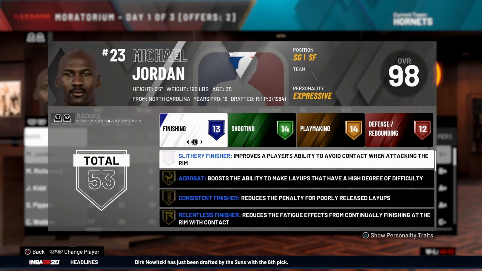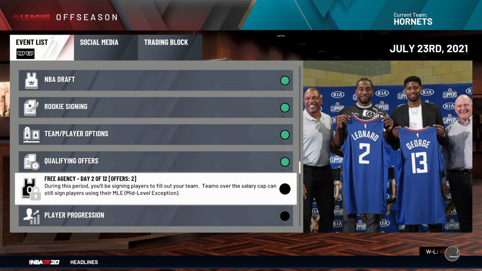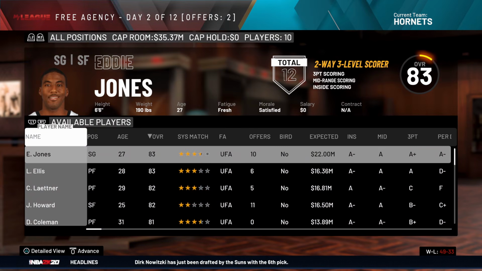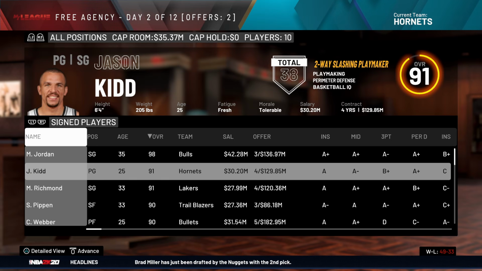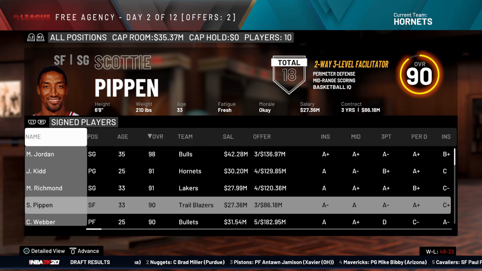Mike would have retired this year, but the Last Dance didn't happen because they didn't win. Instead, oh yeah, I didn't acknowledge that Michael Jordan obviously only has 4 rings now. He did re-sign with the Bulls though, while Jason Kidd, never mind, he went to the Hornets. He didn't stay with the Suns. Mitch to the Lakers. Scotty still went to the Trail.